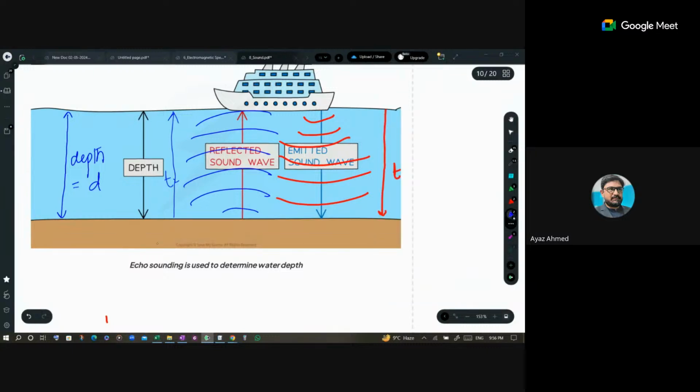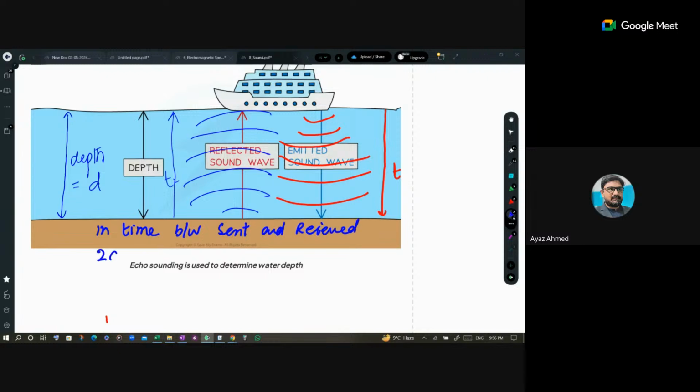So I can say that in the time between sent and received, 2 times d, 2d distance is traveled by the wave. How much distance is traveled? 2d distance is traveled by the wave.